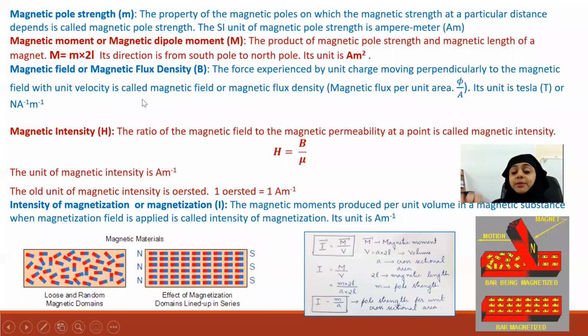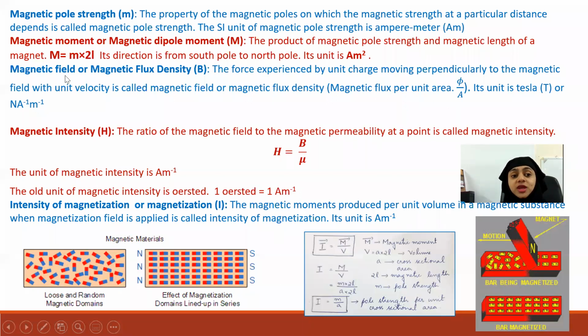And if the magnetic field is produced by a circular current carrying coil, you can use the other equation, that is NIA. So if it is a bar magnet, the equation to be used is m into 2L. And the unit is the same. Its unit is ampere meter square and it is directed from South Pole to North Pole.